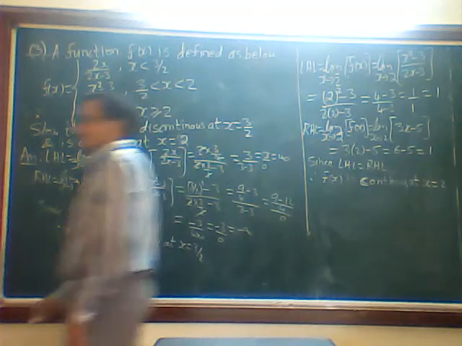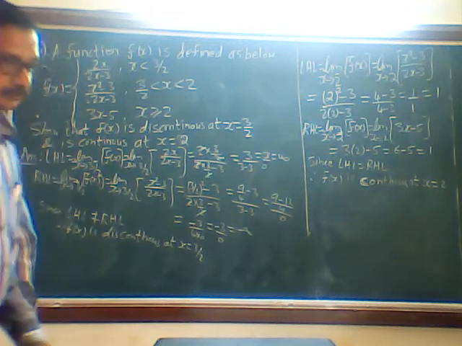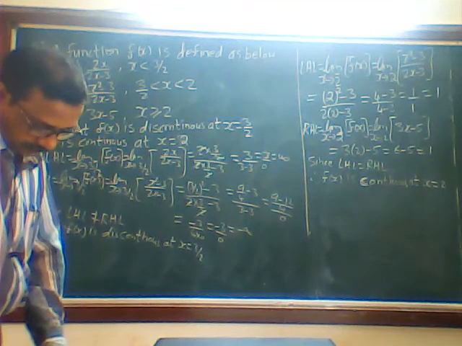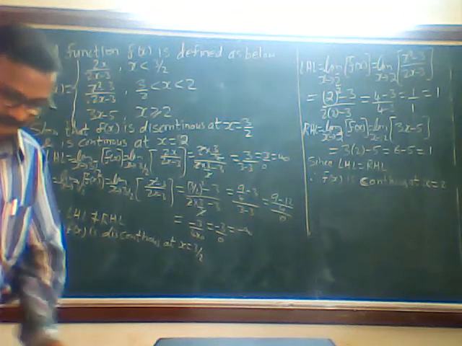So these are the two problems I have shown you. Now we are going to start with differentiation.